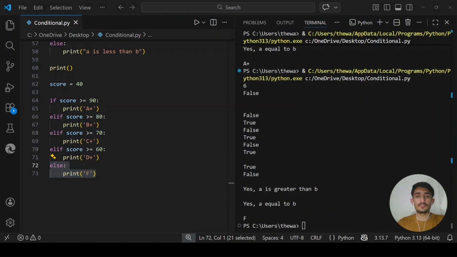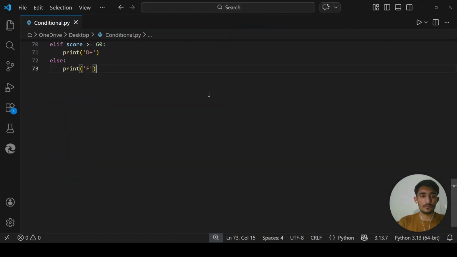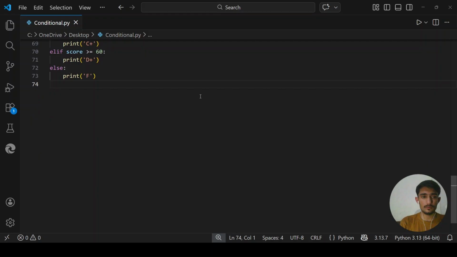So far we have been checking one condition at a time, but in a real program you often need to check multiple conditions together. Python gives you three logical operators to combine conditions. So now we are going to work on logical operators. There are three logical operators: the first is AND, the second is OR, and the third is NOT.